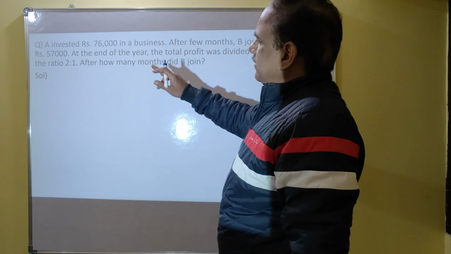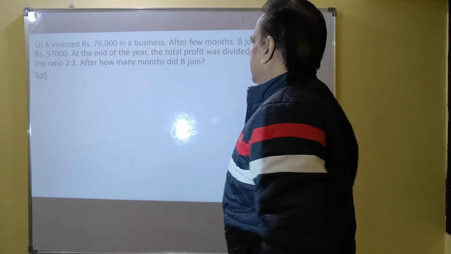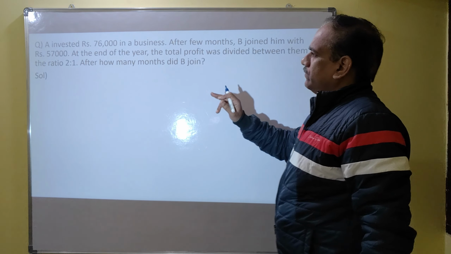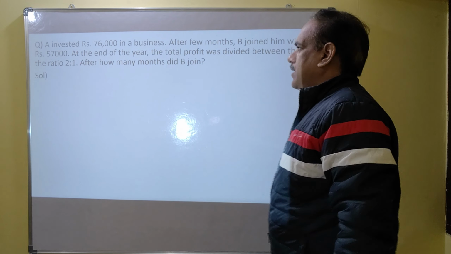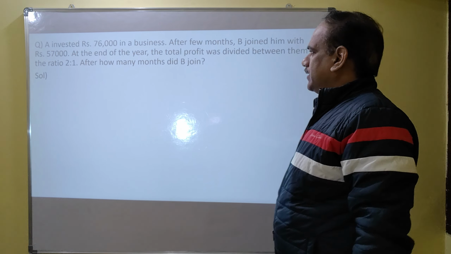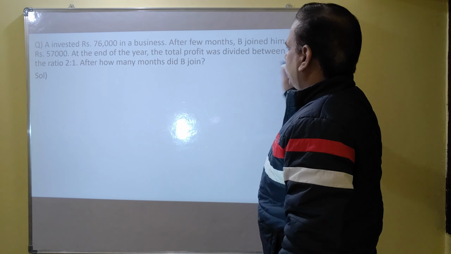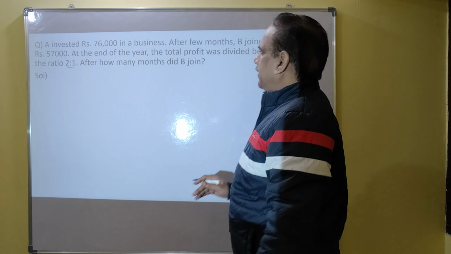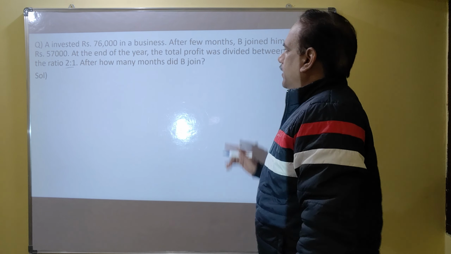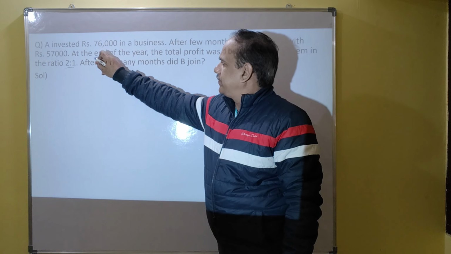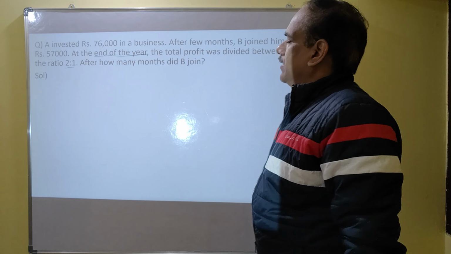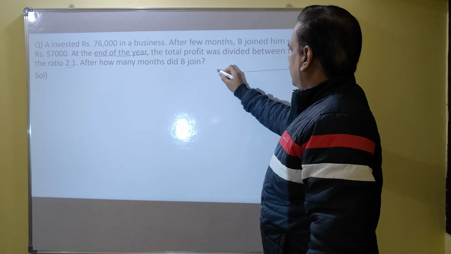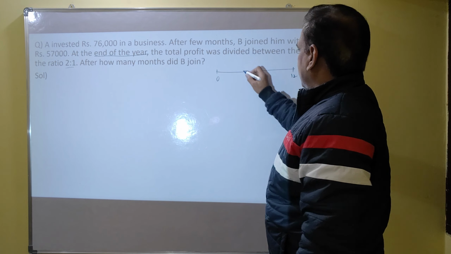A invested 76,000 in a business. After a few months, B joined him with 57,000. At the end of the year, the total profit was divided between them in the ratio 2:1. After how many months did B join? So here, the total tenure of the business is 1 year, as profit is calculated at the end of the year. So total tenure is 12 months.